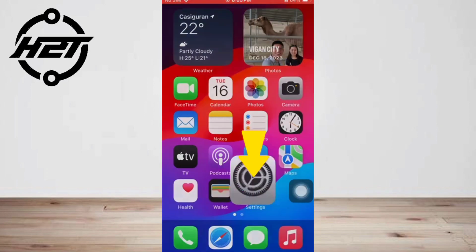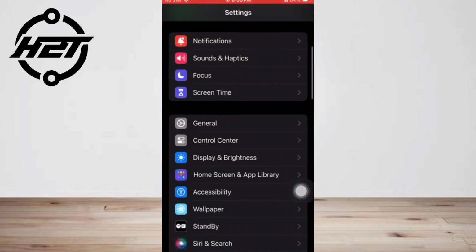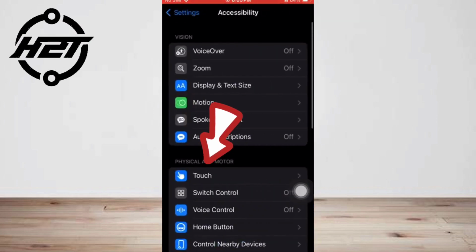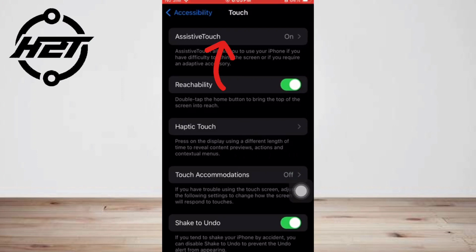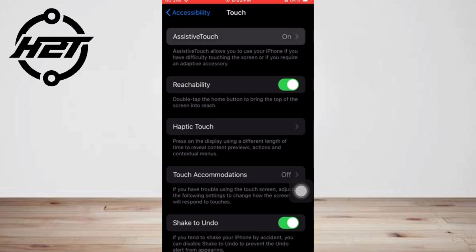On your device, go to Settings, scroll down, and tap Accessibility. Now, select Touch, and then Assistive Touch. Now, turn on the Assistive Touch option. A virtual home button appears on the screen.